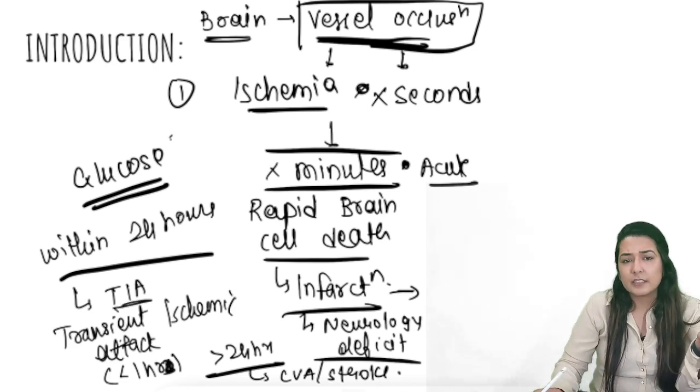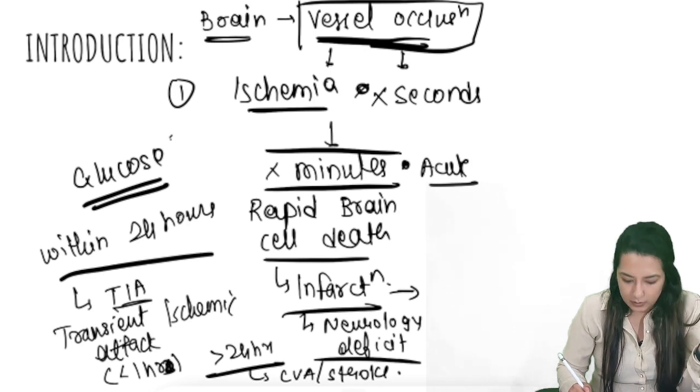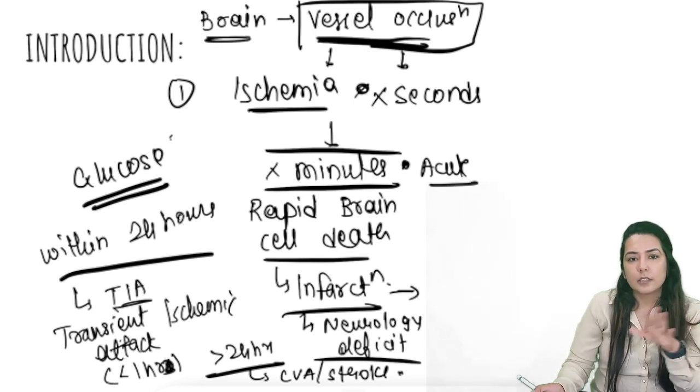In TIA, the CT or MRI investigations will be normal. In stroke, they won't be normal. So this is another differentiation.